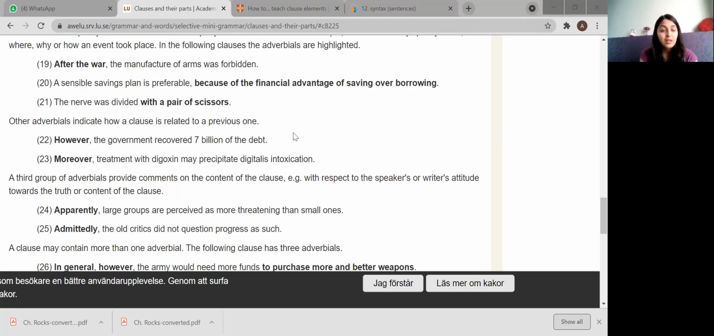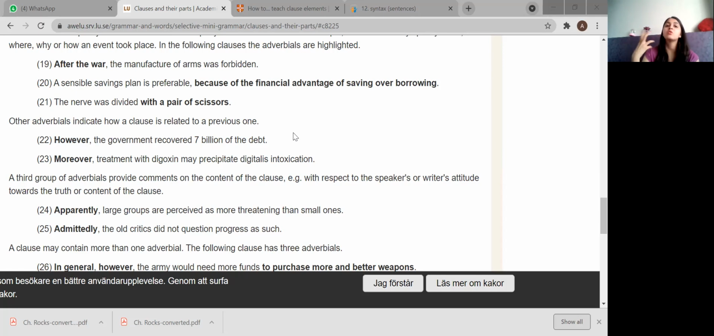Other adverbials indicate how a clause is related to the previous one. Let's see how one clause can relate to the previous one. However, the government recovered 7 billion of the debt. Now, however is relating. This is used for relating a clause to the previous one.